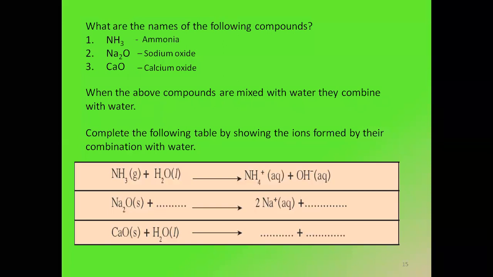NH3, which is ammonia gas, when dissolved in water, takes one H from the water and forms NH4 plus. Now water has two hydrogen and one oxygen. From the two hydrogen, one hydrogen is taken by NH3, so it becomes NH4 plus. And what is remaining? Only OH minus. Now can you identify whether ammonia is an acid or a base? After I dissolved ammonia in water, what did it give me? OH minus ions. Yes, you are correct. It's a base. Did you all understand now?